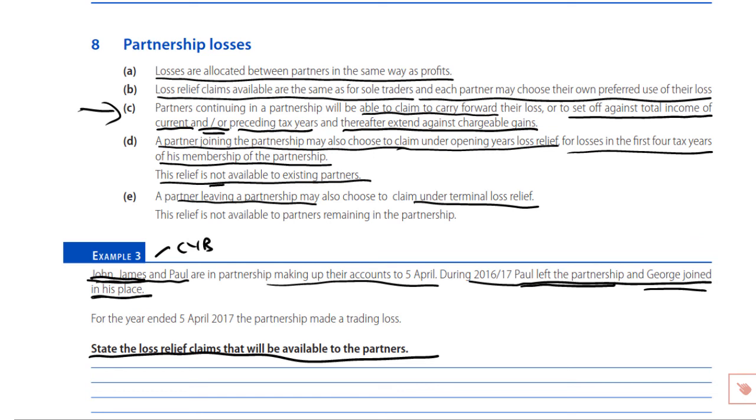Now, that, you'll be very relieved to hear, is not just the end of this particular chapter, but it's the end of some 5 chapters worth of work that have had to be undertaken to deal with how it is that unincorporated traders will be charged to taxation and how their losses, if made, will be relieved. We now have the opportunity to move to chapter 9, where we look at employment income. Employment income, which of course is probably the main source, if not only source of income for the majority of taxpayers.